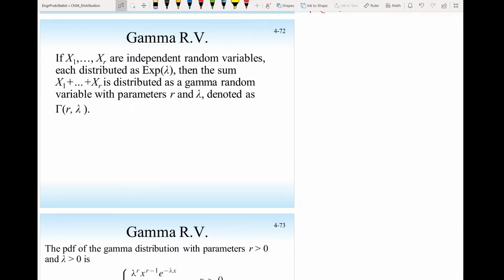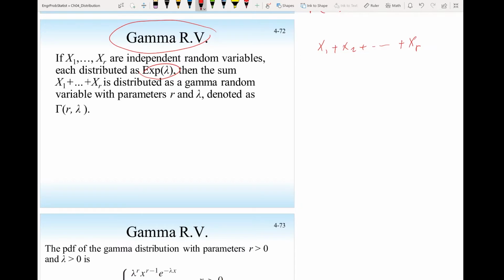The next distribution is the gamma random variable. And the relationship between the gamma and the exponential distribution is the following. When you have many random variables that have exponential distribution, x1 plus x2 plus up to xr, that means I am interested in the waiting time for the third event to happen if r equals 3, or I am interested in waiting for the rth event to happen. What is the waiting period? That's what I'm interested in.